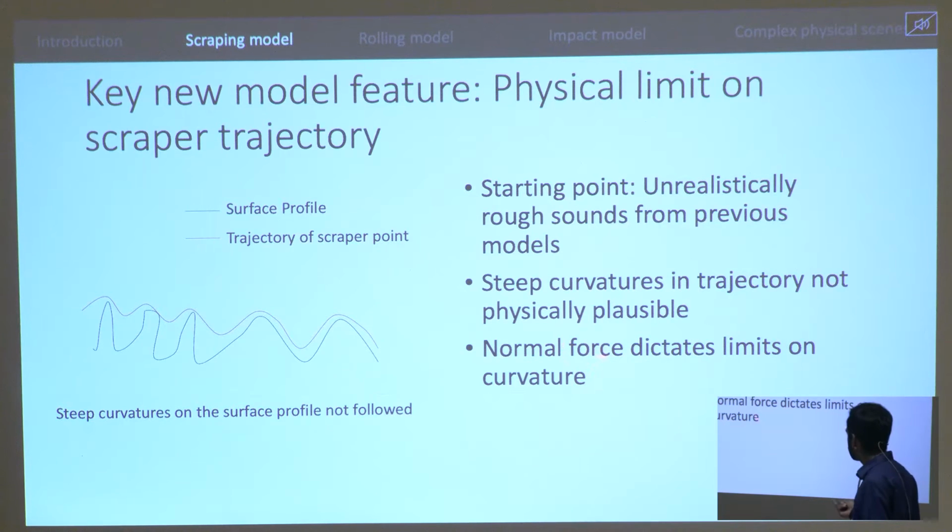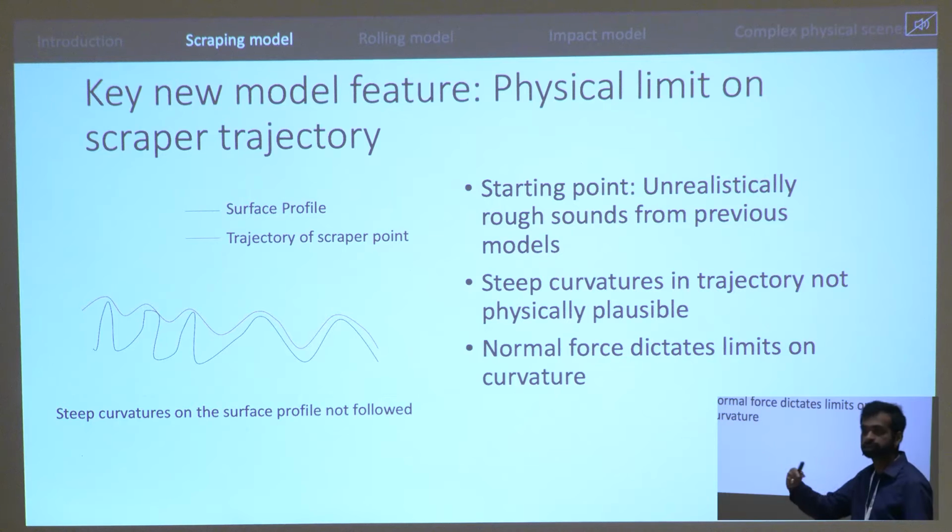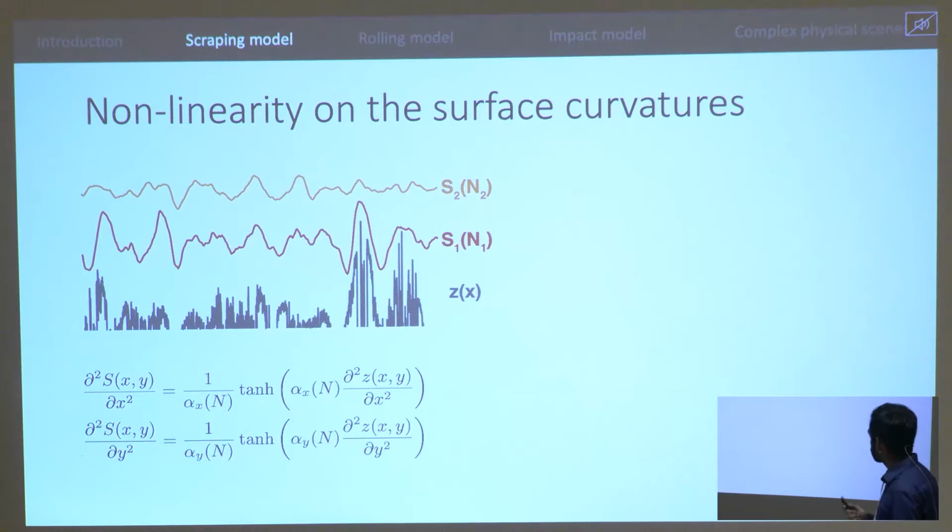And on closer examination, we found that normal force is the only external force acting on the system that can make something turn on the surface. So the limits on how fast you can turn on the surface were dictated by the normal force that is applied during the scraping process. So to codify this, we put a non-linearity on the surface curvatures in our model.